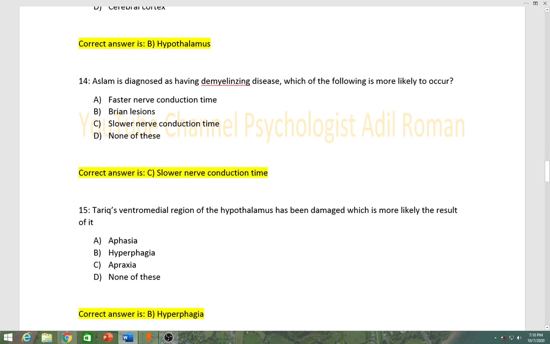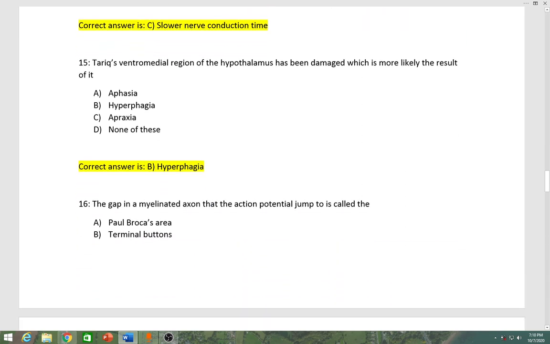Number 15, Tariq's ventromedial region of the hypothalamus has been damaged. Which is more likely to be the result of it? Option A aphasia, B hyperphagia, C apraxia, D none of these. Correct answer is B, hyperphagia.